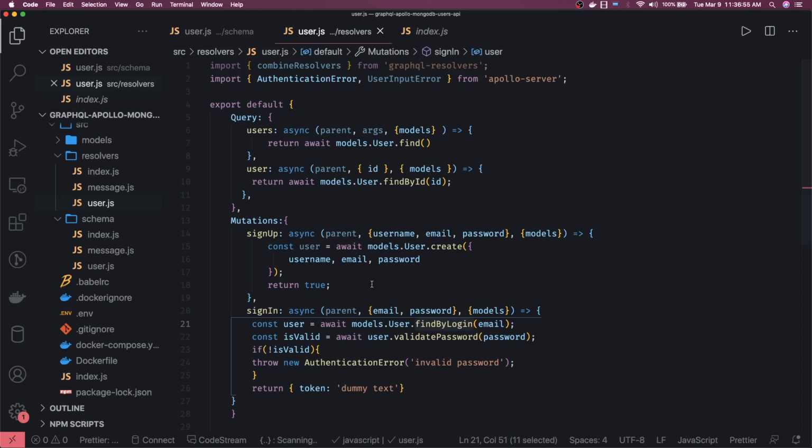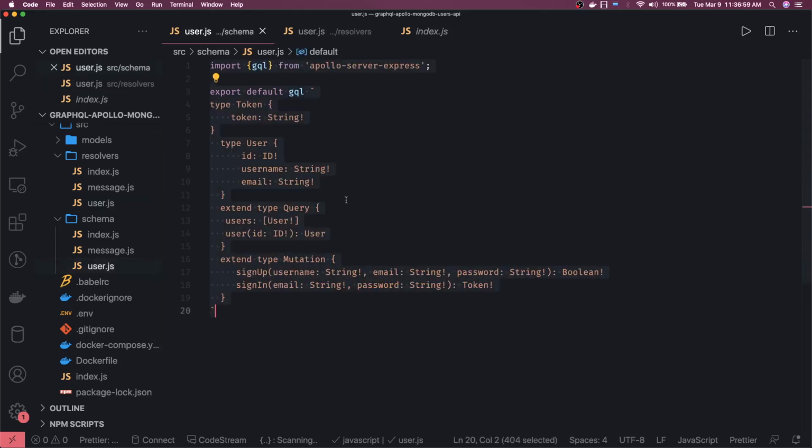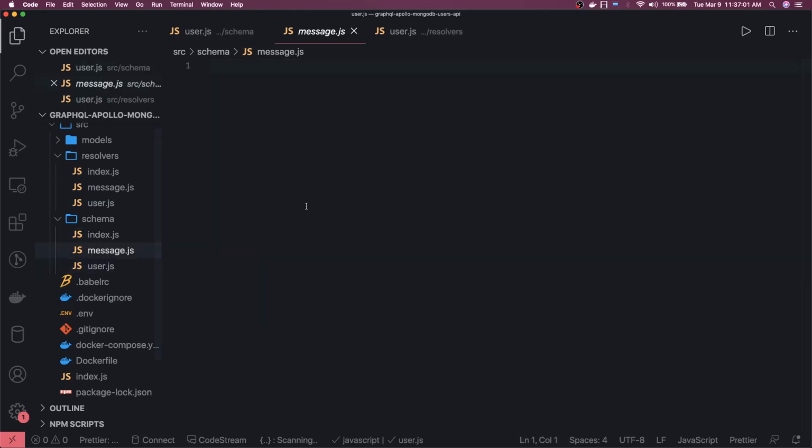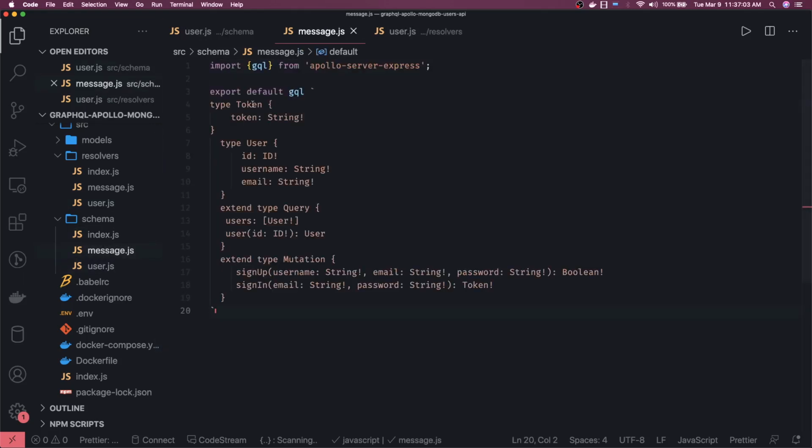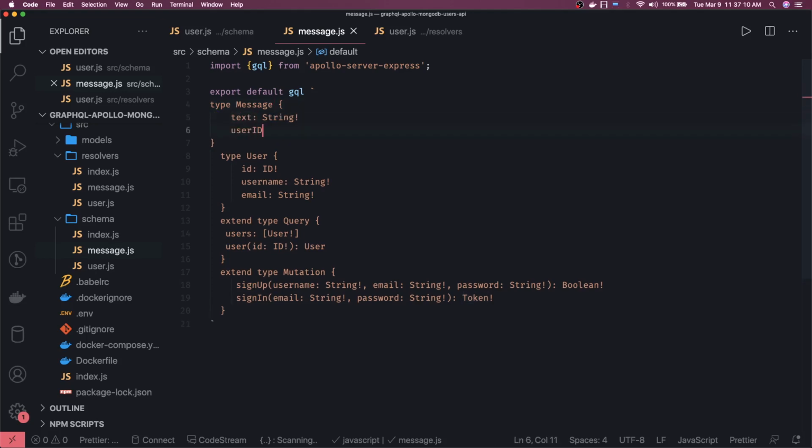Now similarly we can create a message. You can copy this schema definition from here to the message. In the message we are going to have two properties. One is a text and another is a user ID of the user who is submitting this message, that is of type string.